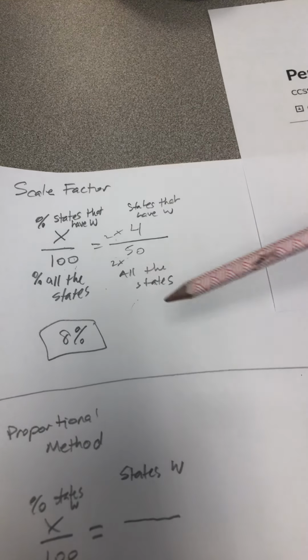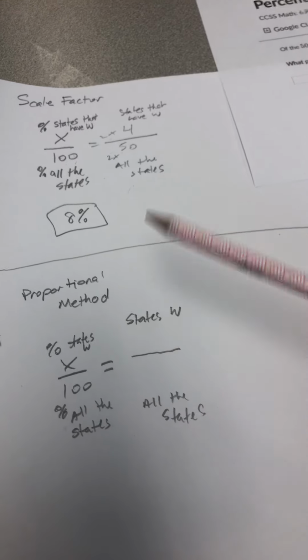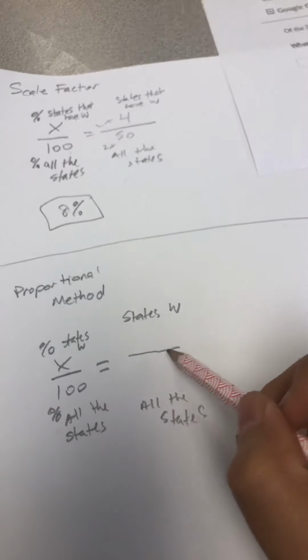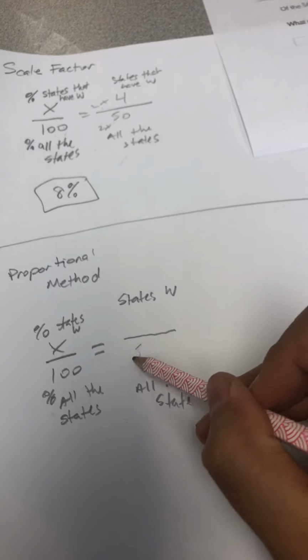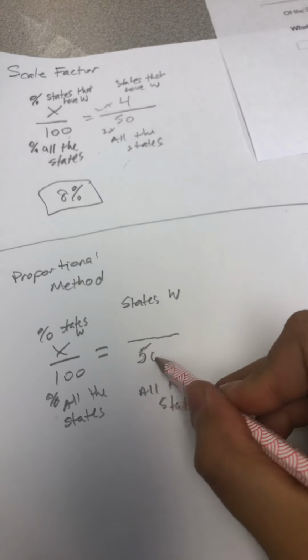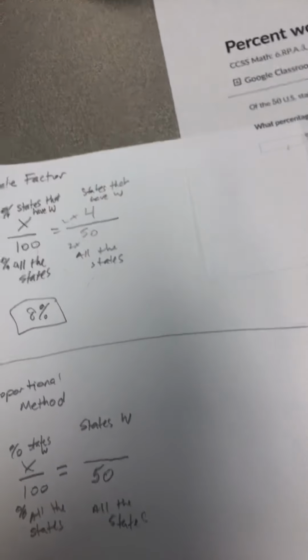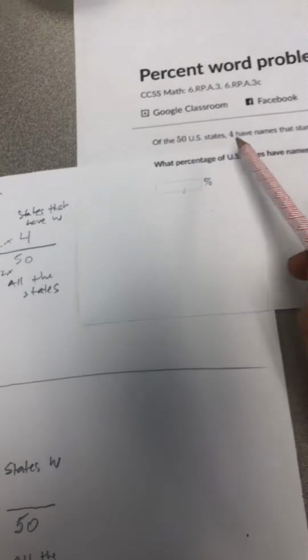Let's go over here. Proportion method, it's a little bit more work, but it works all the time. You do have to know both. We have here 100. We have here 50 states. We got that. If you didn't know how many states there were, it was right here. There are 50 states. How many of them start with the letter W? We have here 4 states. This is exactly identical to one another. At this point, it changes.